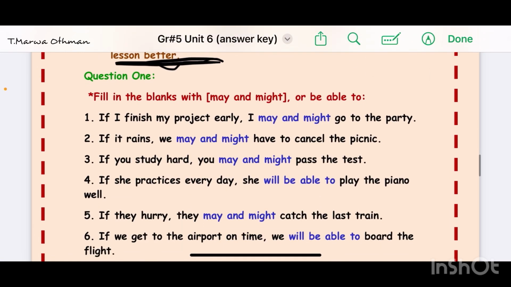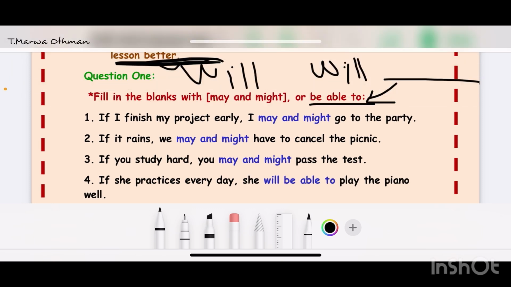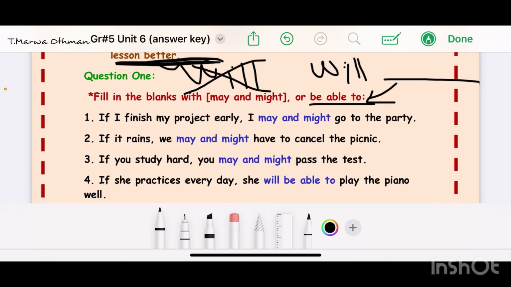No, we're done here. Let's see the questions. Fill in the blanks with the may and might and be able to. Let's see the first sentence. You want to ask me when should I use be able to and may and might. Look at me, it's so easy here. If you see here a will before the blank, you have to use be able to. But if you can't see will before the blank, if you don't see it here, you can use may and might.